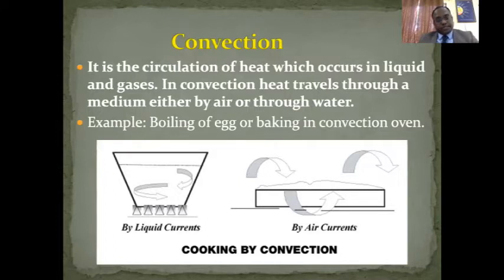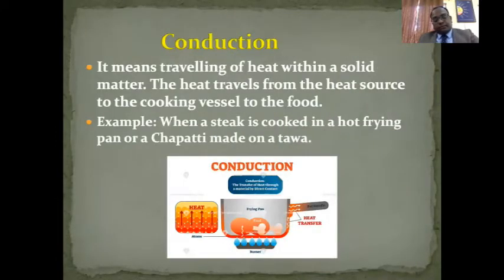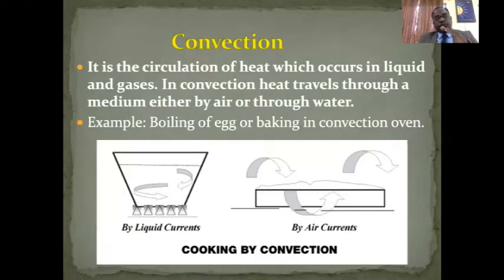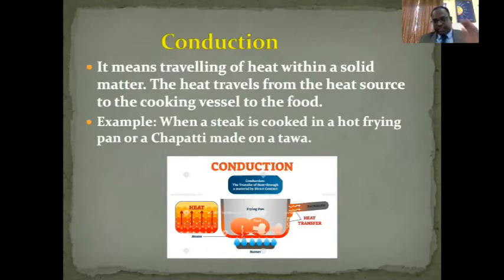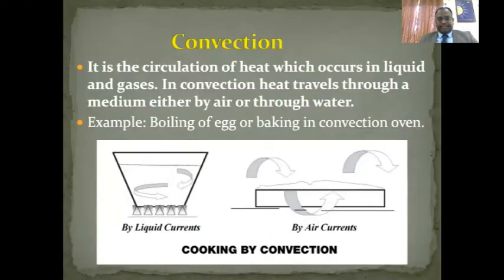So what is conduction? Conduction is when the foodstuff comes in direct contact with the pan and the pan is in direct contact with heat. That is known as conduction. Convection is when foodstuff comes in direct contact with the medium and that medium comes in direct contact with heat. So that is known as convection. So convection में heat transfer एक medium के through होता है, conduction में heat transfer directly होता है. So that is known as conduction and convection.